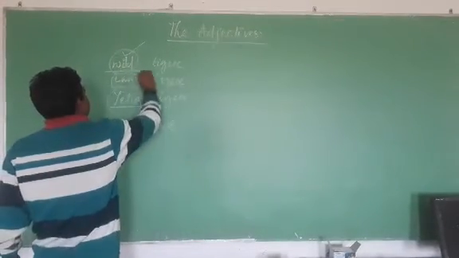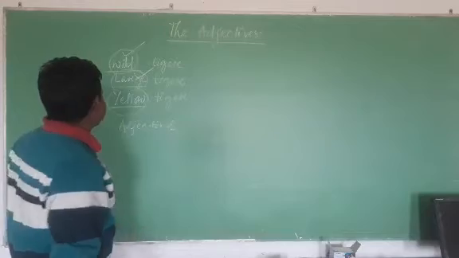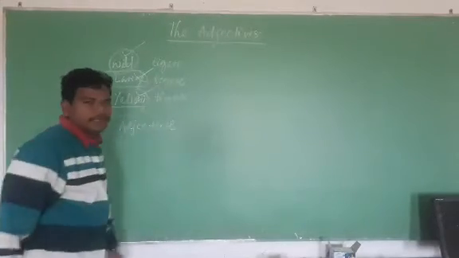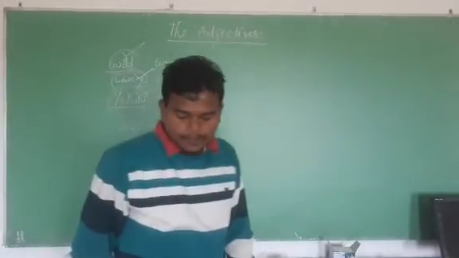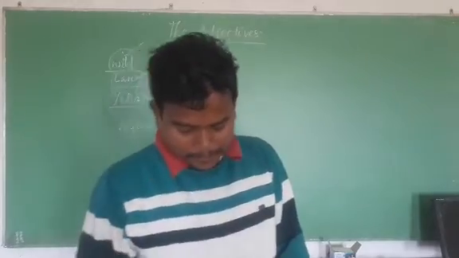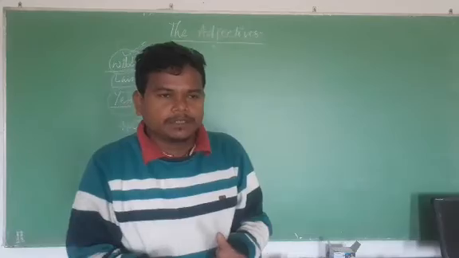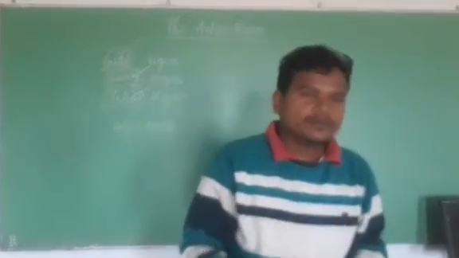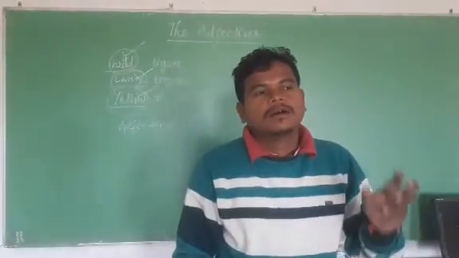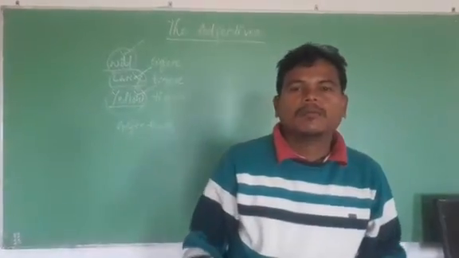Size, it is a large size tiger. Color, it is a yellow color tiger. So in this way, by modifying a noun, an adjective gives more information about it, the noun that is tiger.